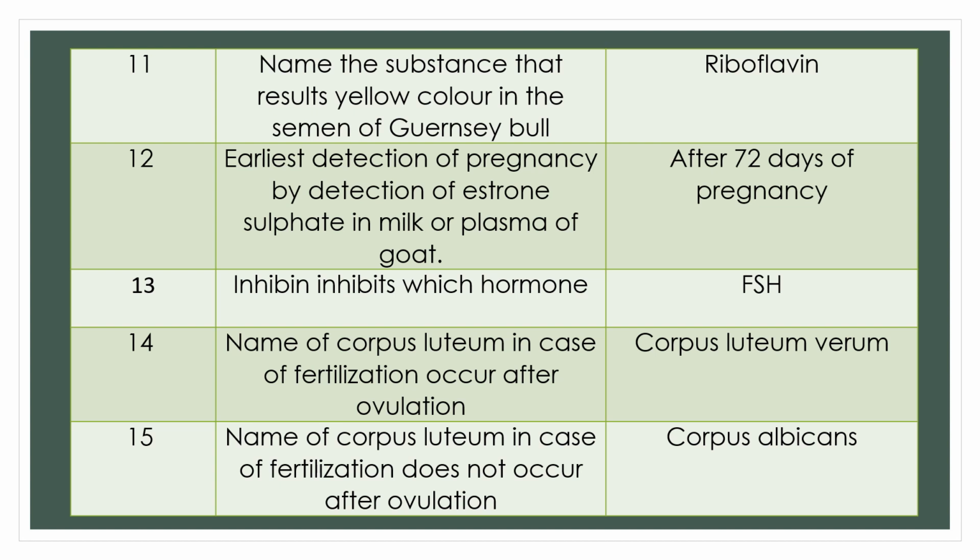Another similar question, question number 15, slightly different. You must remember this thing. Name of corpus luteum in case fertilization does not occur after ovulation. In the first question it was fertilization occurs after ovulation. In question 15, fertilization does not occur after ovulation. Answer: the name of the corpus luteum is corpus albicans.